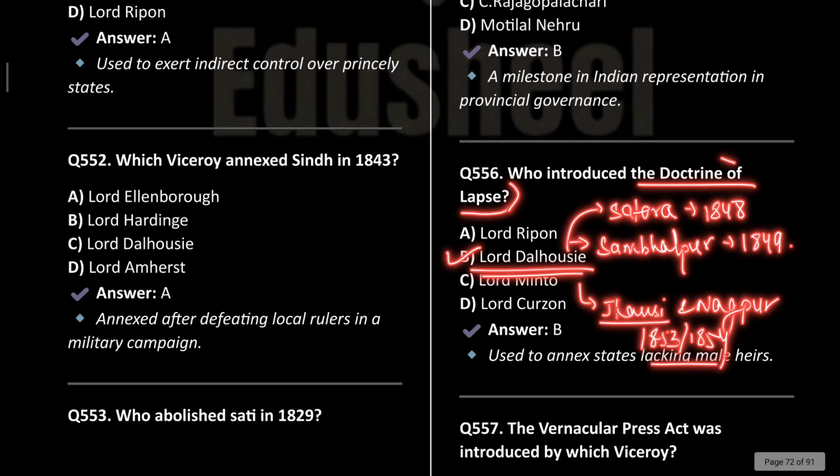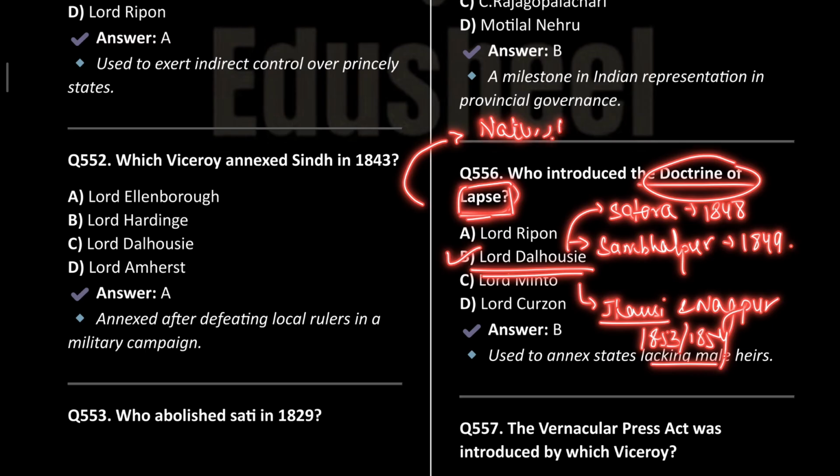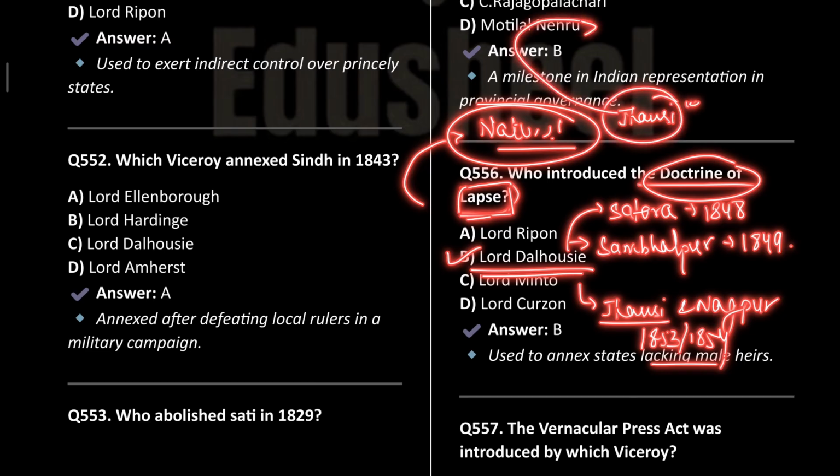Okay. Now what was the main theme of this doctrine of lapse? It conveyed that if any ruler does not have a natural heir, their land will cease to exist, and that is why Jhansi Ki Rani, who is also known as Rani Lakshmi Bai, actively participated in the revolt that arose in Jhansi, and she participated in the revolt of 1857. Okay, so this you need to know.